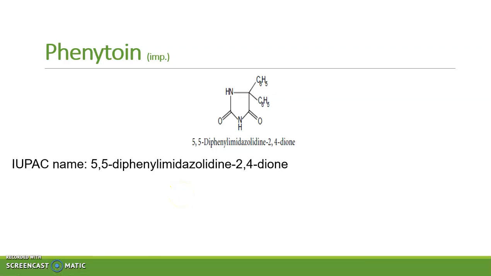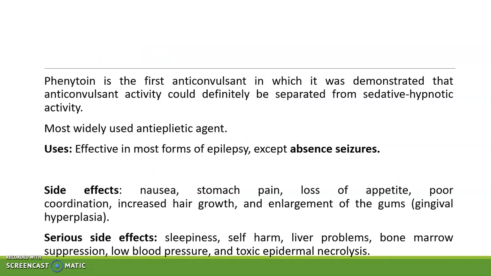Phenytoin is the drug belonging to the hydantoin category. It is 5,5-diphenyl imidazolidine 2,4-diol. Now this is the most important drug as it is used in almost all forms of epilepsy except absence seizures. Also, it is the first anticonvulsant in which it was demonstrated that anticonvulsant activity could be separated from sedative hypnotic